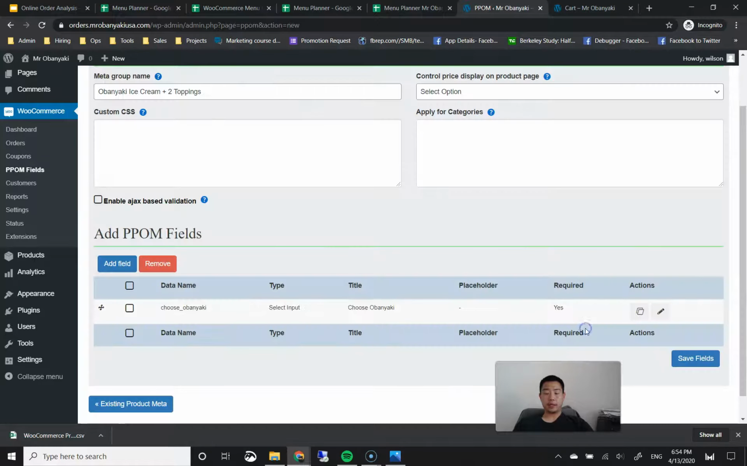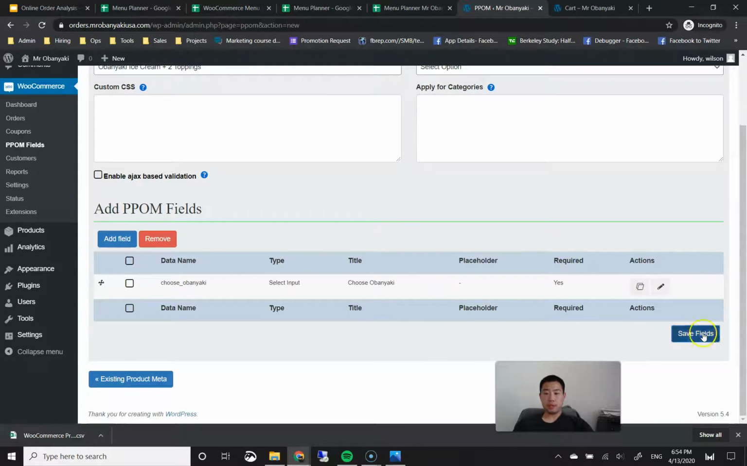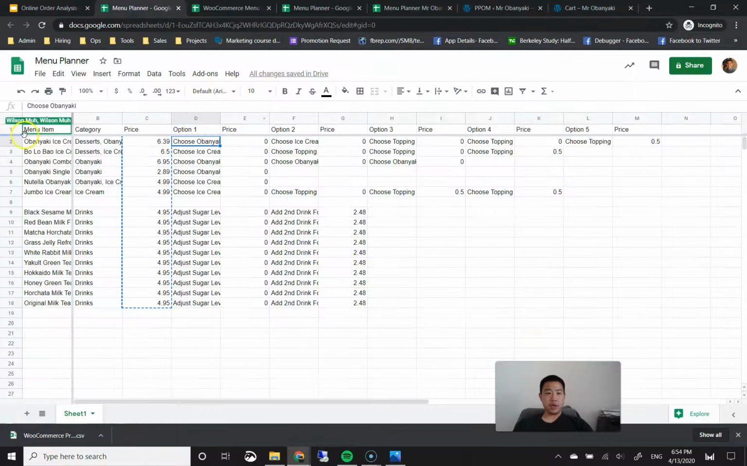And we're going to go ahead and click on add field. Then we're going to save fields just to make sure that we saved our work. Then we're going to go ahead and add the rest of the options. As we can see here, option 2 is choose ice cream. Option 3 is choose topping 1. Option 4 is choose topping 2. So we're going to do the very minimum we need to do right now by choosing all 4 of these options. Then we can move on to upsells later.